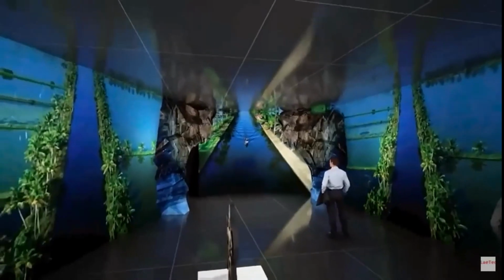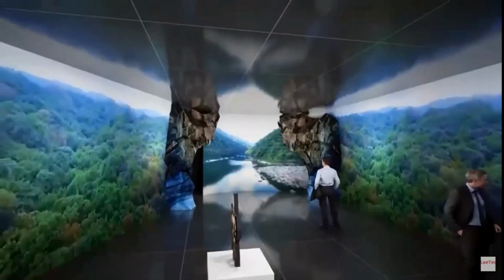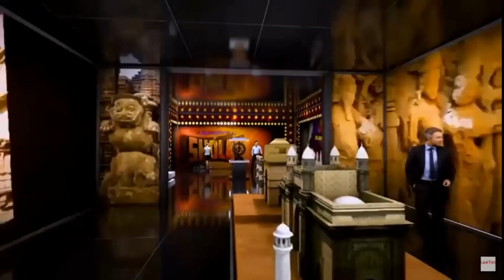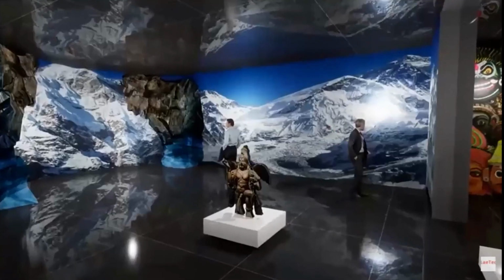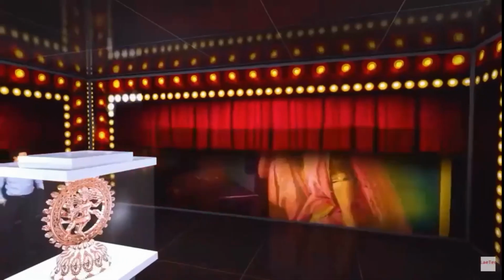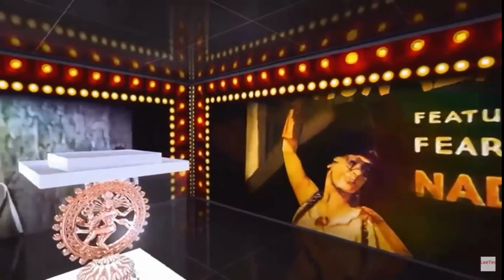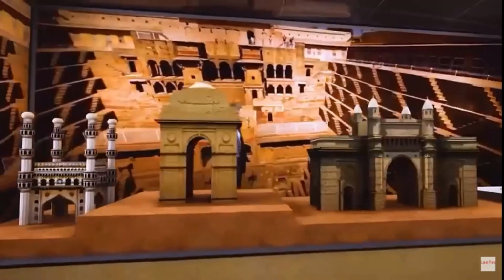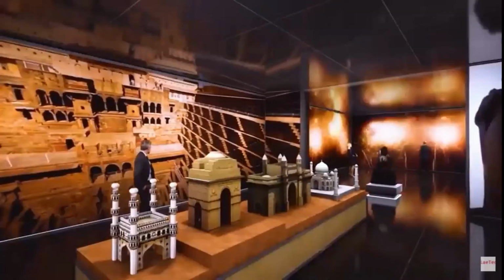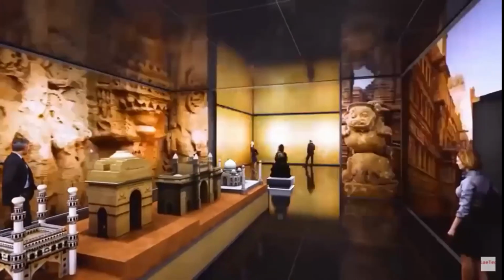Here you will explore the colors of India in an immersive environment. The LED walls will envelop you with India's heritage, dances, textiles, landscapes, art forms, sports, and cinema. The kaleidoscope of captivating visuals and mesmerizing installations will take you in their thrall.